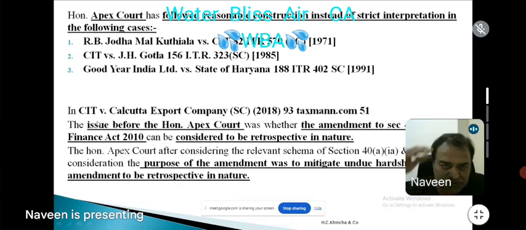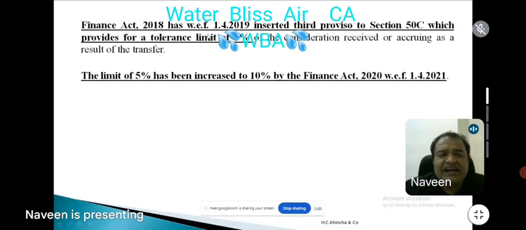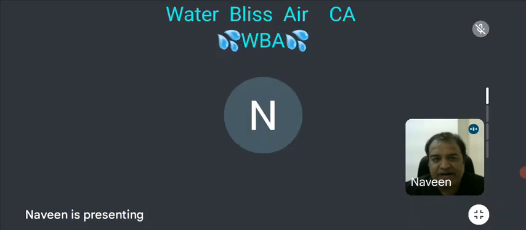Please remember, there are 3 Supreme Court judgments which say that the Supreme Court has followed reasonable construction instead of strict interpretation in the following cases. Now, Finance Act 18, I told you, with effect from 1st April 19, inserted the 3rd proviso to 50C, which provides a tolerance band of 5%. The limit of 5% was increased to 10% by Finance Act 20, with effect from 1st April 20. The question arises whether it is retrospective or prospective.